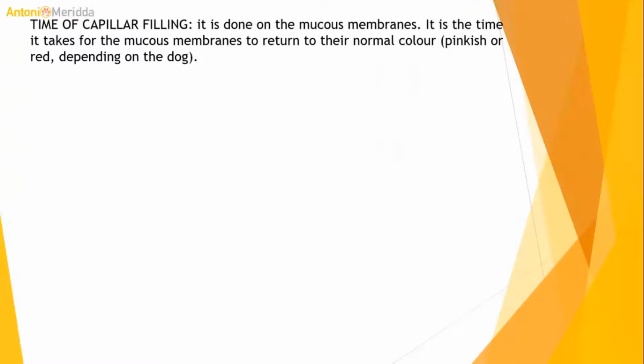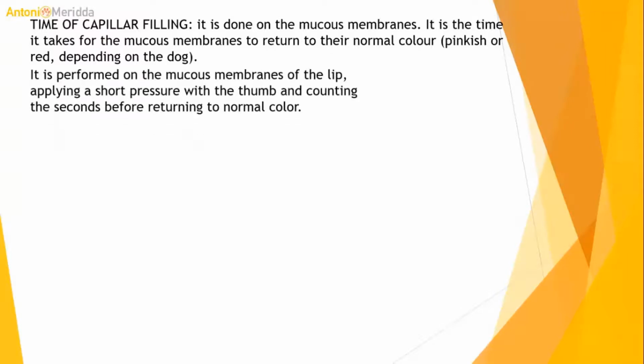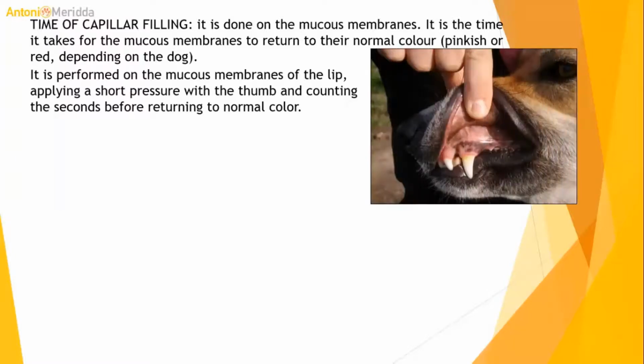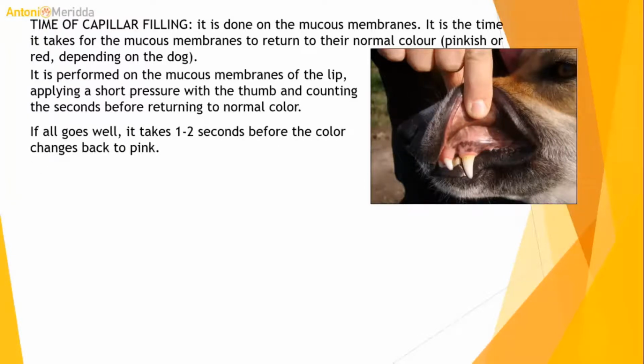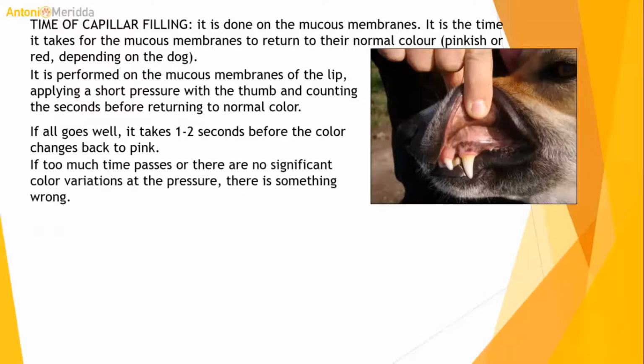Capillary refill time. It is checked on the mucous membranes. It is the time it takes for the mucous membranes to return to the normal color, pinkish or red depending on the dog. It is performed on the mucous membranes of the lip, applying a short pressure with the thumb and counting the seconds before returning to normal color. If all goes well, it takes 1 to 2 seconds before the color changes back to pink. If too much time passes or there are no significant color variations under pressure, there is something wrong.